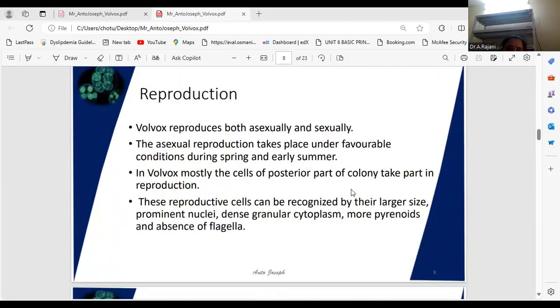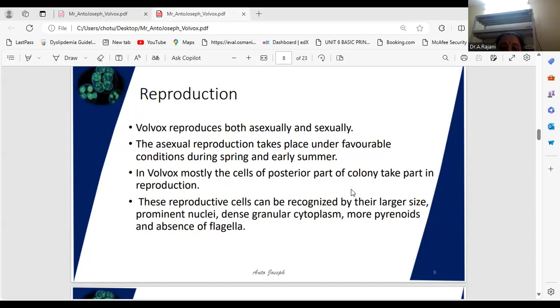Coming to the reproduction. In the young colony, all cells are alike, but as they grow older, the cells of the anterior part remain vegetative, somatic, and are cut off from the posterior cells. Only a few take part in reproduction, while the remaining cells are vegetative.